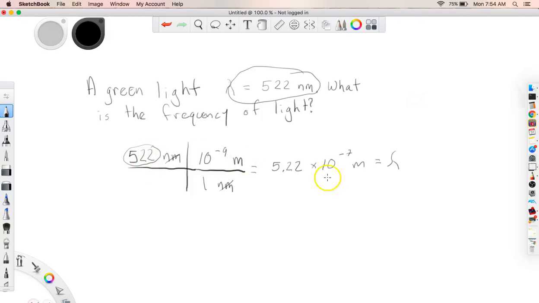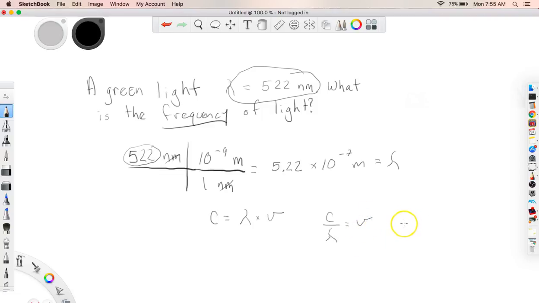So when I'm looking at this, I now have my meters for my lambda, so I can use my equation, speed of light equals lambda times nu, and nu is what we're looking for because we want the frequency here. So I'll algebraically rearrange this to give the speed of light over lambda is equal to nu, the frequency.